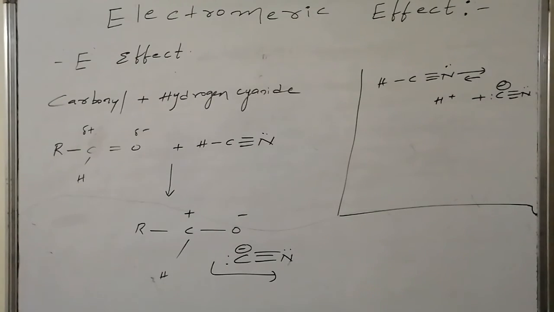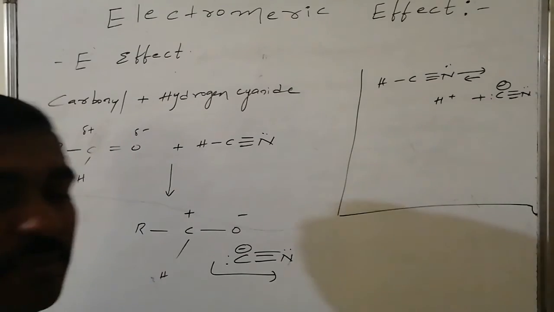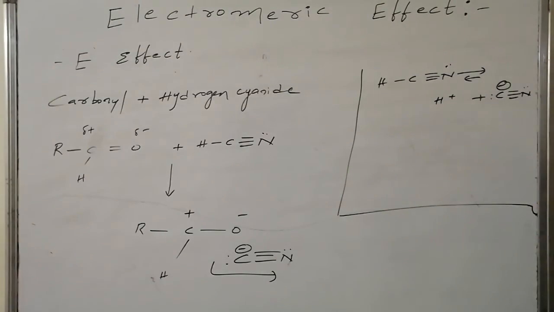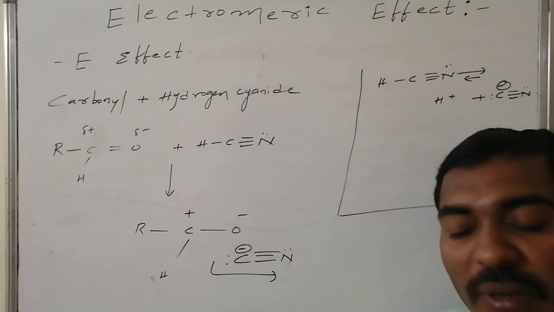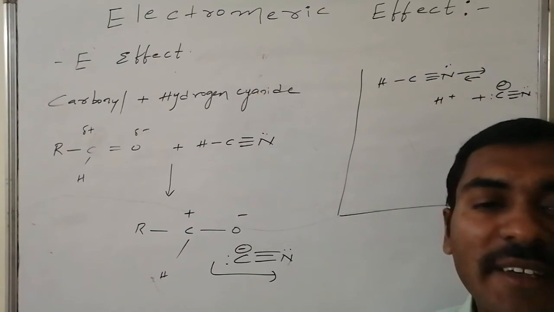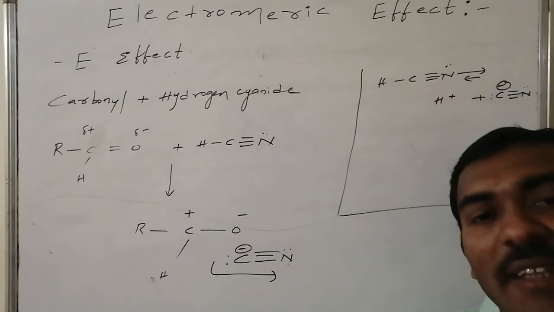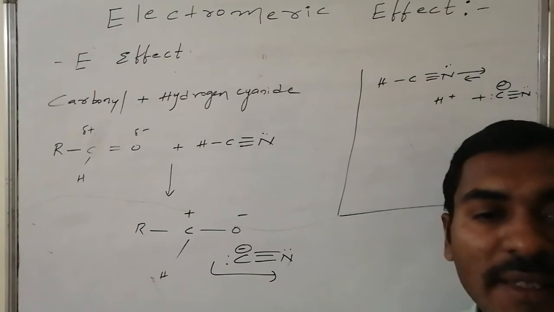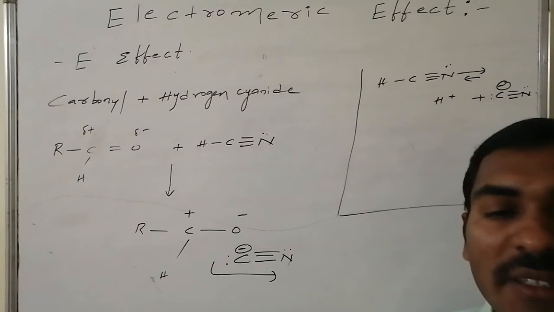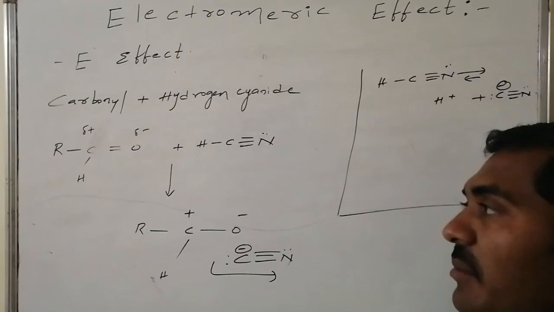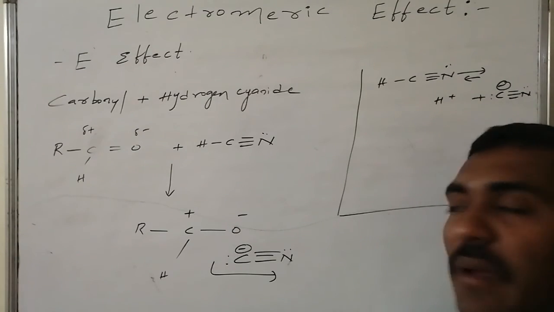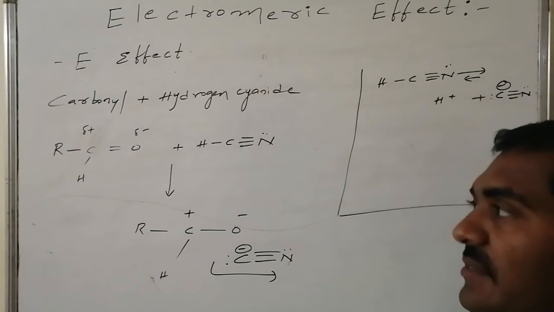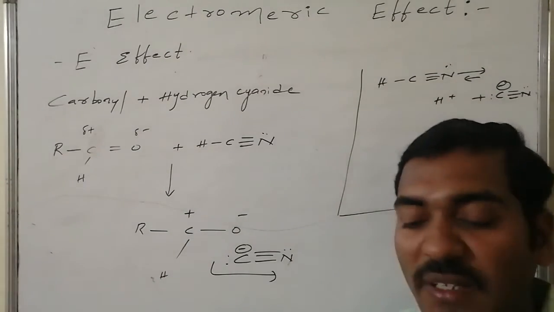Yes, negative electromeric effect. The best example to explain the negative electromeric effect is a carbonyl compound and its reaction with hydrogen cyanide. And the common carbonyl compound, here I am taking as aldehyde, generalization R C double bond O. In that, dissimilar atoms are there, heteroatoms are there connected by the multiple bonds. Carbon is relatively less electronegative compared to oxygen. Carbon is having unit partial positive charge as well as oxygen is having partial negative charge.